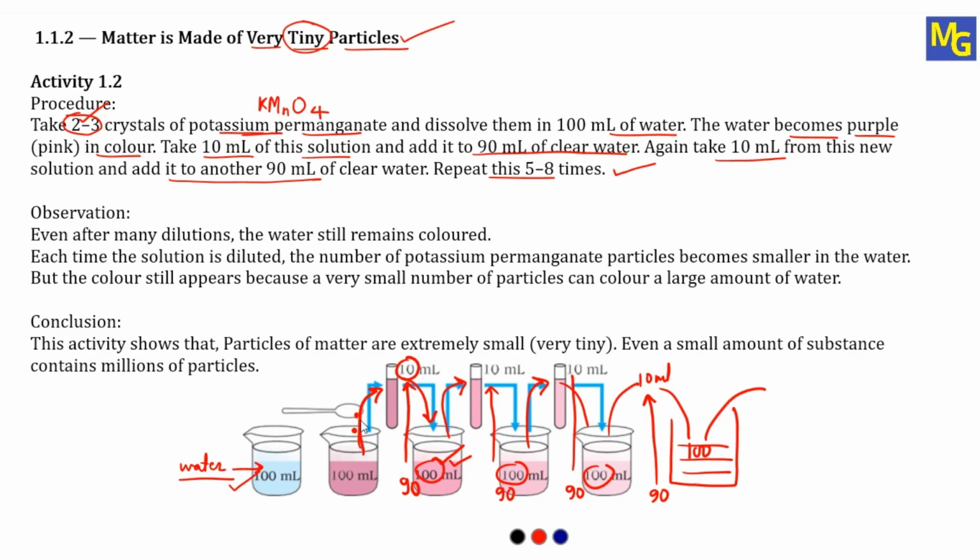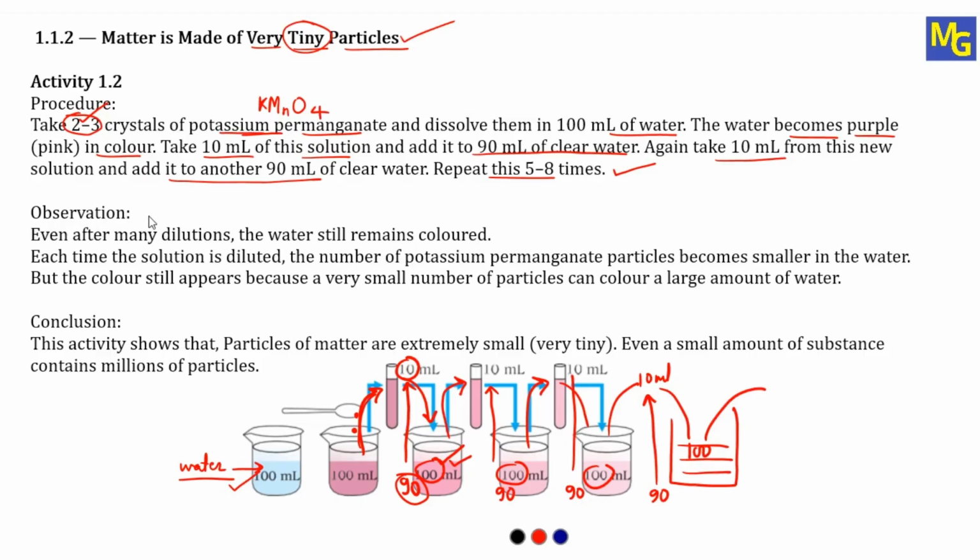Now from this first beaker you take 10 ml of this purple water, add it to the next 90 ml of clear water, and the total amount becomes 100. Now from this again take 10 ml, add it to clear 90 ml of water, it again becomes 100 ml. Again take 10 ml, add it to clear water. So every time we add it to clear 90 ml of water, and you are going to repeat this 5 to 8 times.